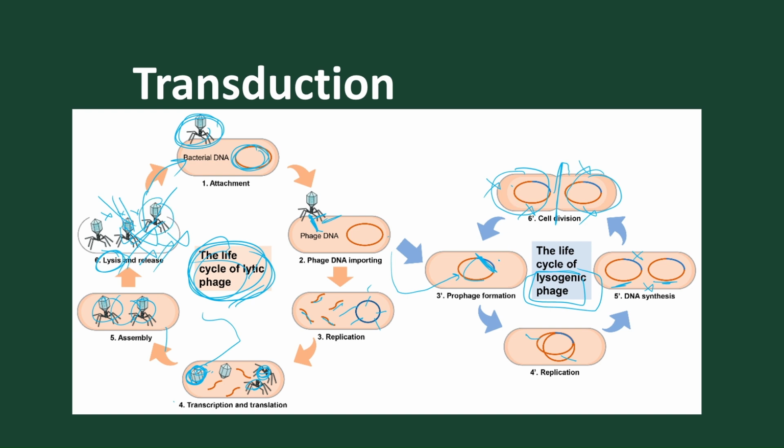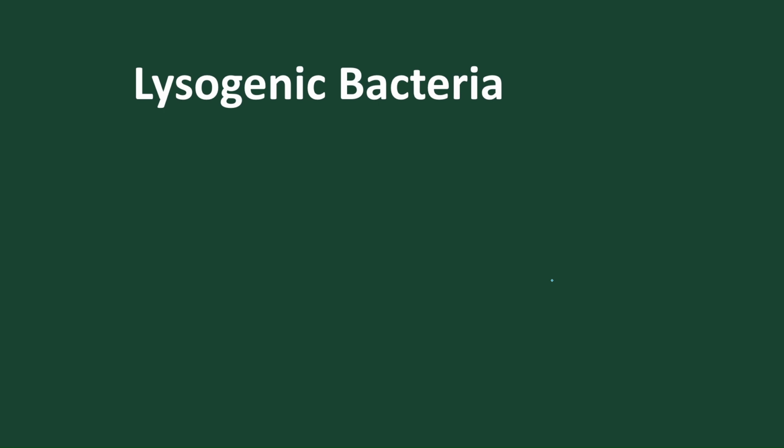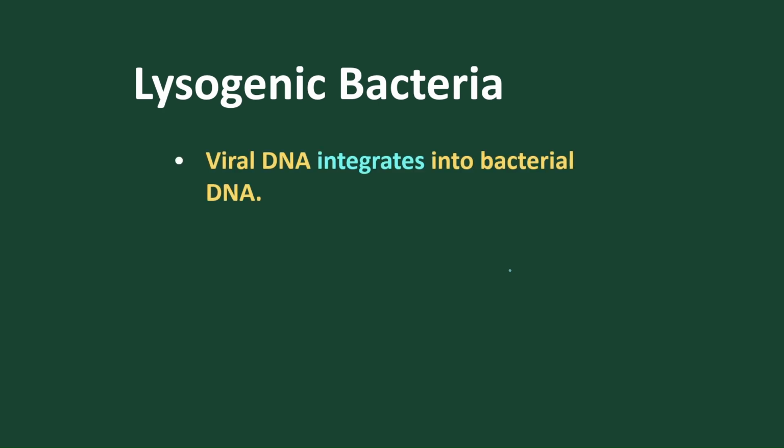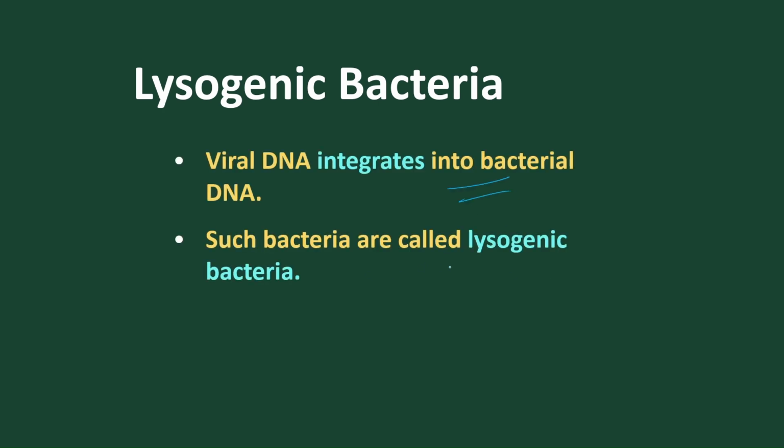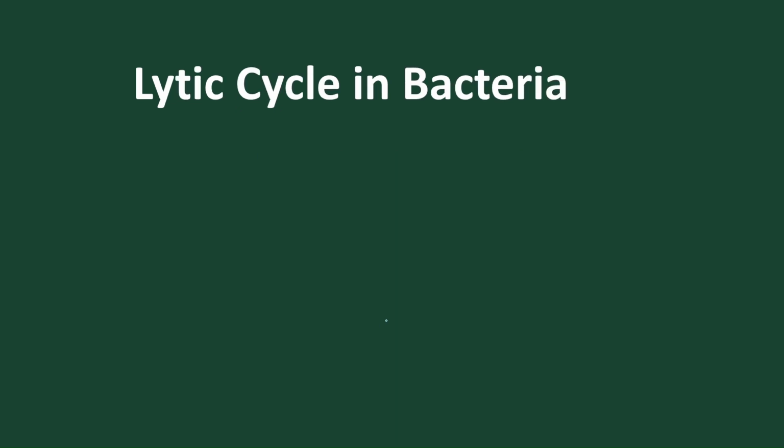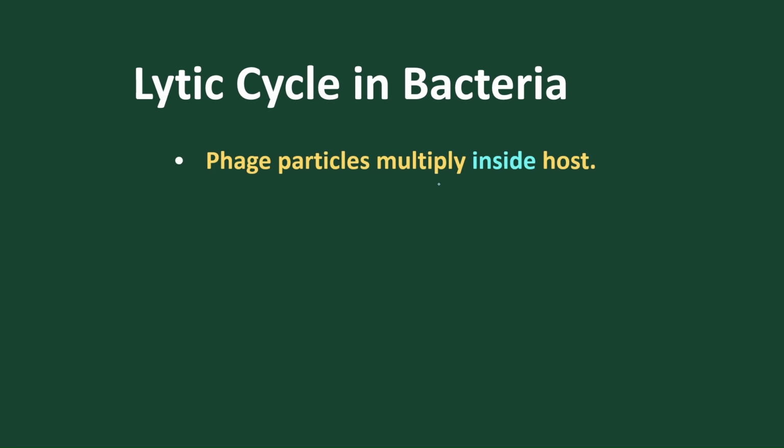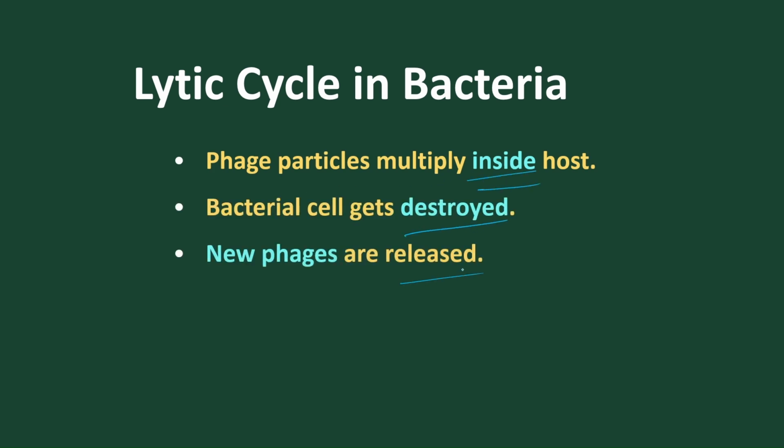Here the bacteria comes with the integrated form of DNA, and this is called the lysogenic phase. In lysogenic bacteria, viral DNA integrates into the bacterial DNA, and such bacteria are called lysogenic bacteria. But in the lytic cycle, the phage particles multiply inside the host cell, kill the host cell, and release new phages to the outside. So in the lytic phase, the host cell is destroyed or killed.